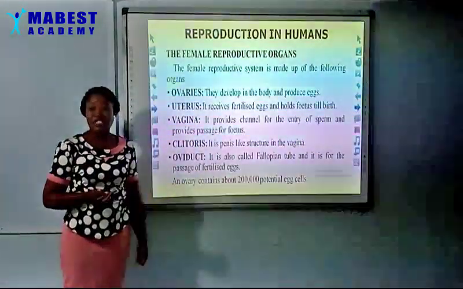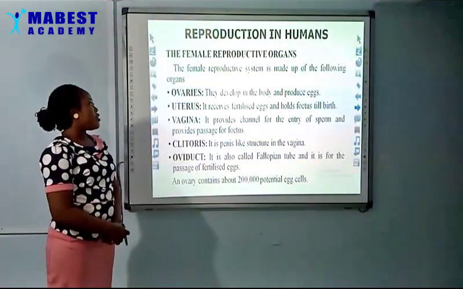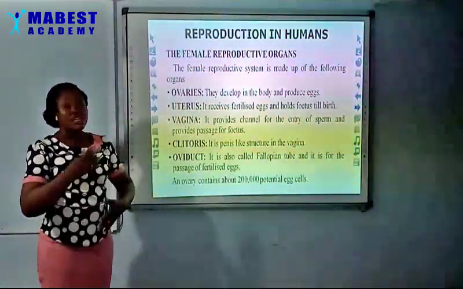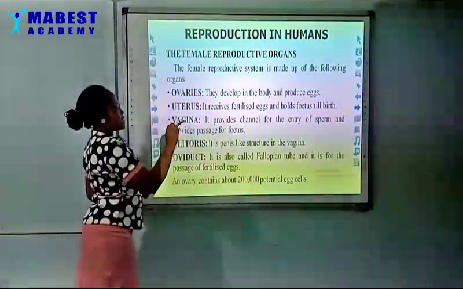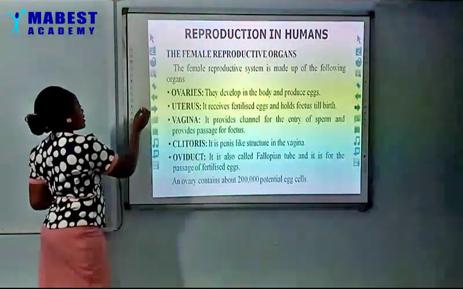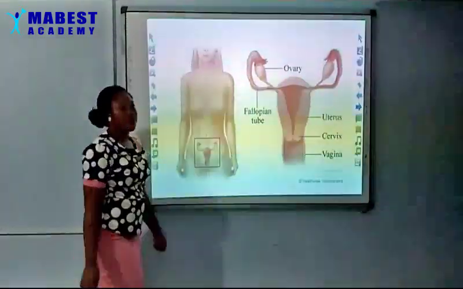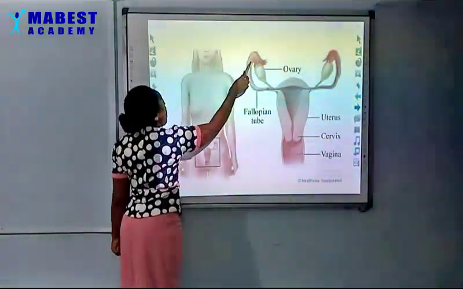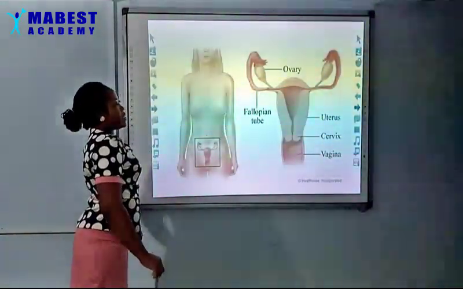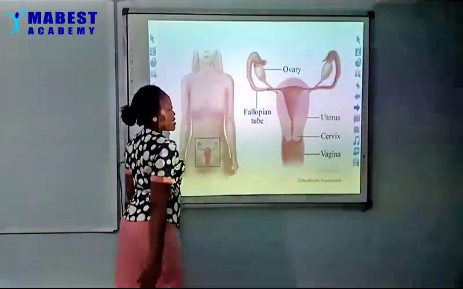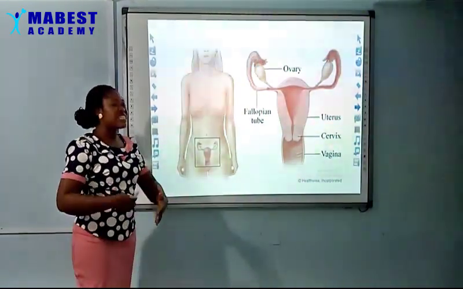That's after fertilization. That is what will pass through the oviduct to be implanted in the uterus for growth or the development of the fetus. Uterus, it receives fertilized eggs and holds fetus till birth. Yes, this is the ovary here, the first one we talked about, and this is where the eggs are produced. Now, this is the uterus. It's where implantation takes place, and after implantation, the fetus starts developing from there till birth.